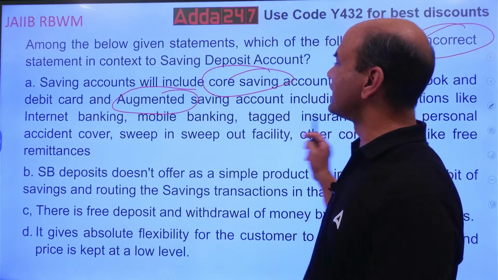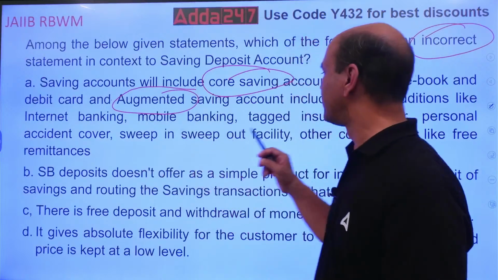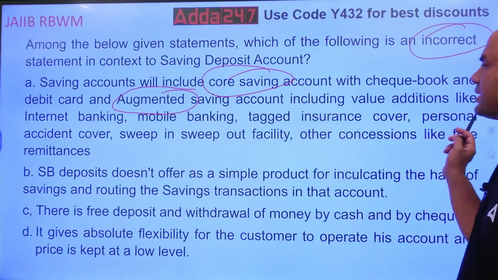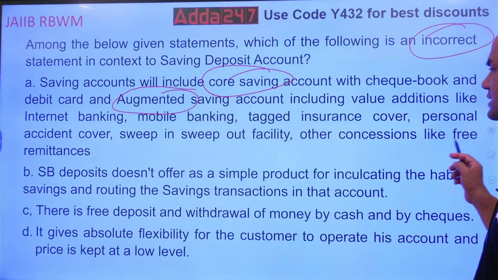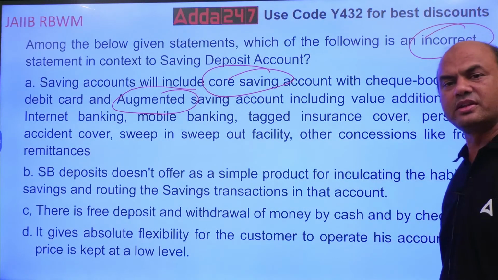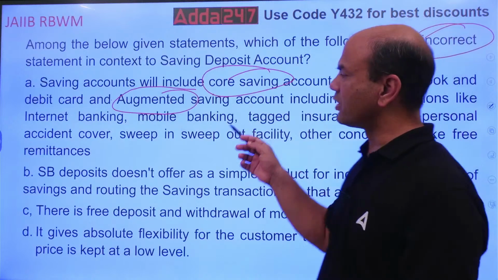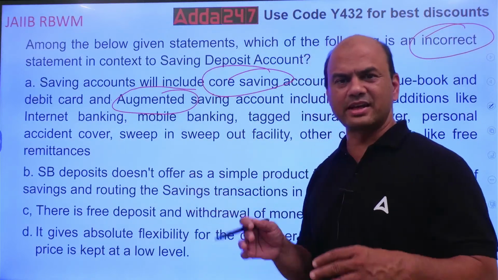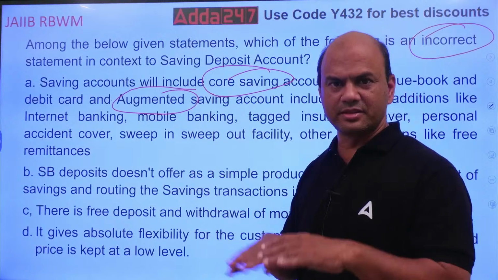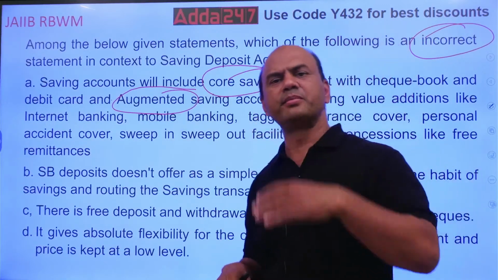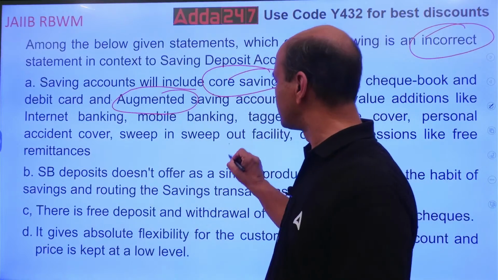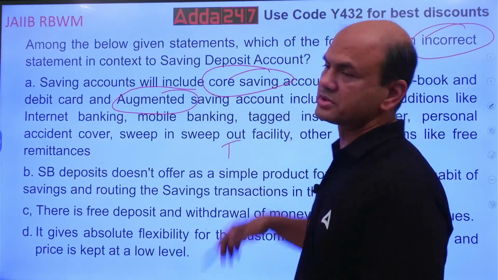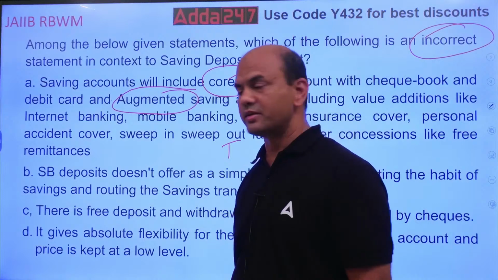Value additions like internet banking, mobile banking, tagged insurance cover, personal accident cover, sweep in sweep out, other concessions like free remittances, that is also given to the augmented. Augmented means higher level. Here there are two levels. One is basic, Jan Dhan, and second is the upgraded. Okay. So this is true, but you want what? Incorrect, false you want. Next one.